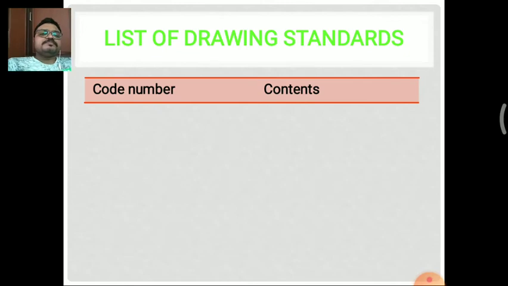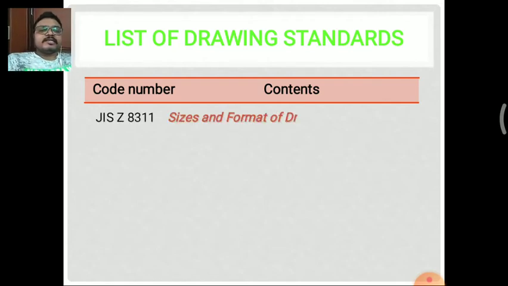Next one is the list of drawing standards. So what are the different types of drawing standards we are using? First row is the code number, next one is the content. So JIS Z 8311 is the code number used for the sizes and format of drawings.